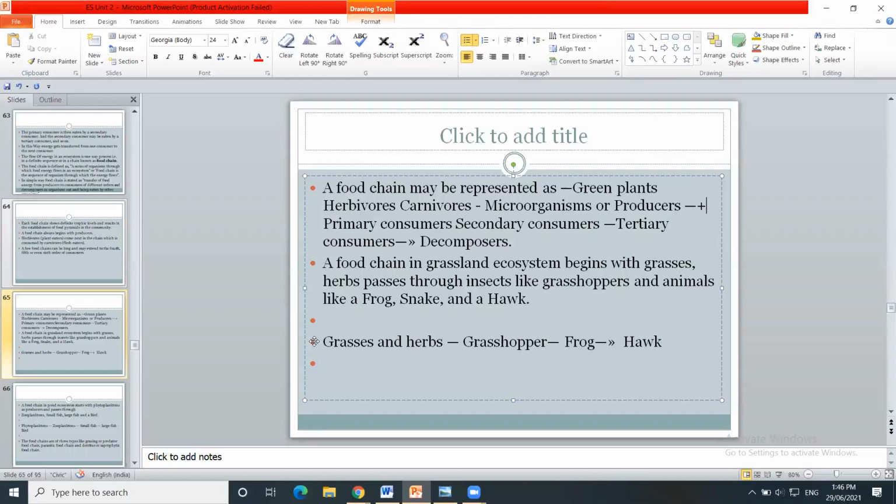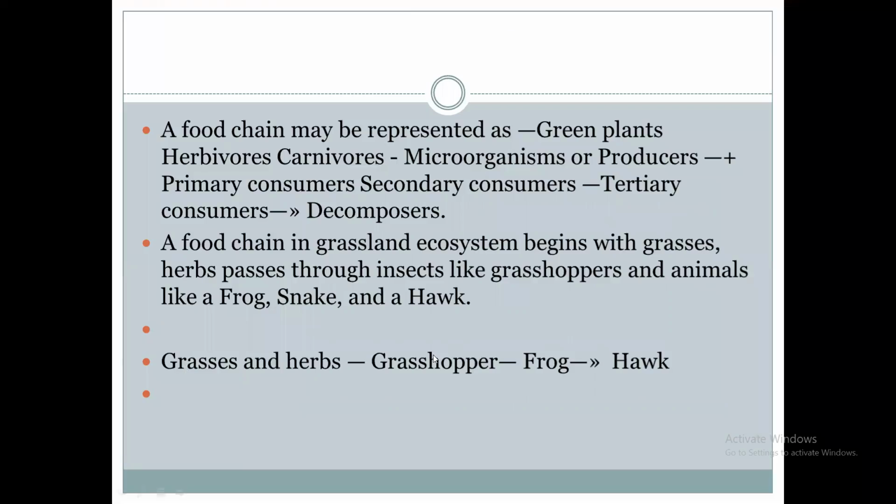Here it is shown. This is the food chain of the grassland ecosystem. Starting from the producer, who are they? Grasses and herbs. They get their source of energy from the sunlight. Then grasshoppers will consume grasses and herbs.